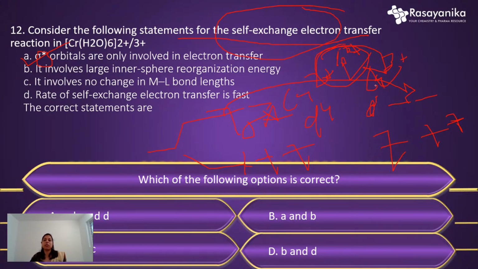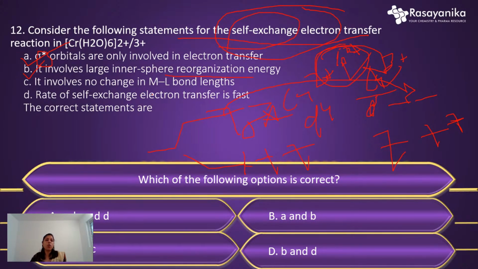So electron reorganization occurs within this complex, and this is completely inner sphere reorganization. Self-exchange basically follows an outer sphere mechanism, but in this particular step, after the electron is shared from sigma star to sigma star, the antibonding orbital, the size is reduced for chromium 2+ and it becomes equivalent to chromium 3+, and that's why the inner sphere reorganization is occurring there. So this is the correct option also.